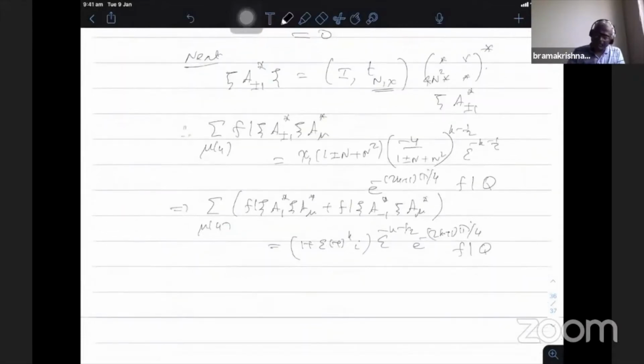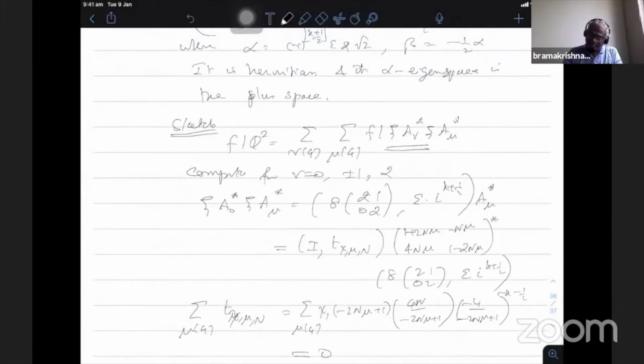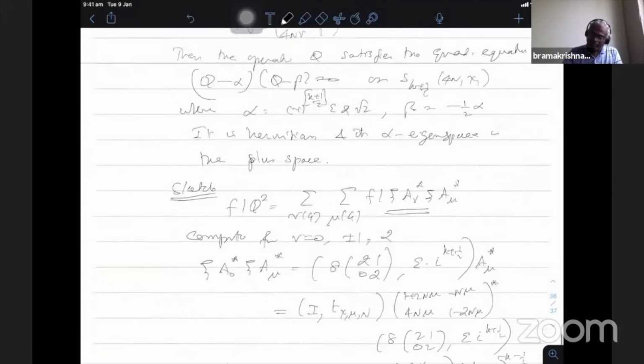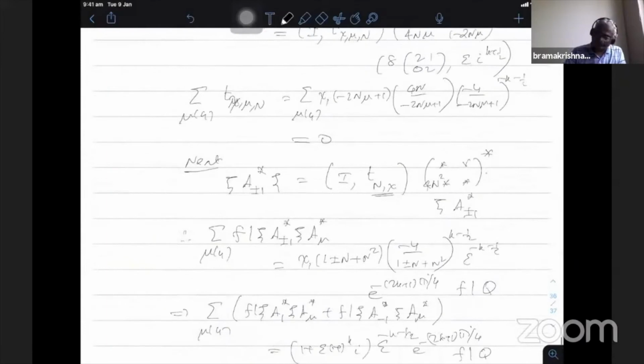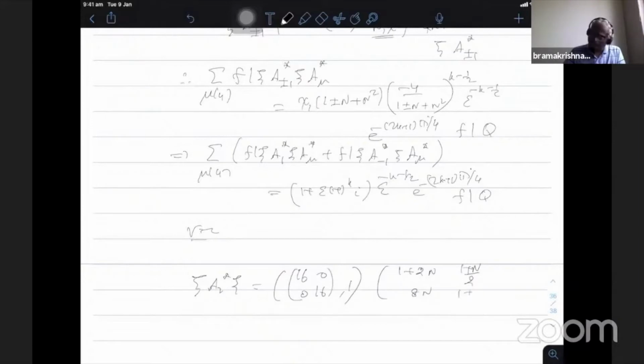So finally, when you take v equal to 0, the operator is 0, the action is 0. Plus minus 1 we computed, it comes to some constant times q, and then the remaining is v equal to 2. So v equal to 2 gives you the following: psi a2 star psi equal to 16 0 0 16, a scalar matrix, the action is identity, and then we have 1 plus 2n, 8n, 1 plus n by 2, 1 plus 2n.